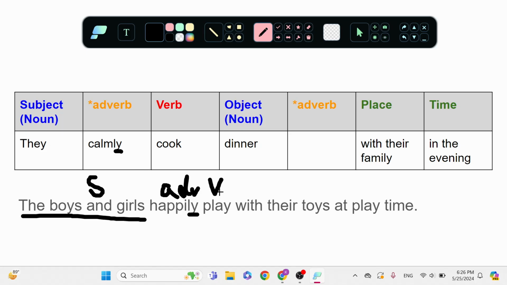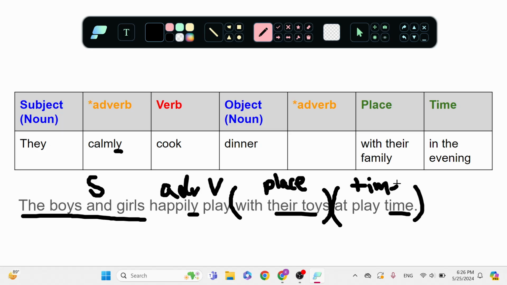Play, that's my verb. With their toys. Do you remember if I say with their toys, I'm talking about a place. That's where they're playing. At playtime. This one is easy. It is time. And my preposition is at.